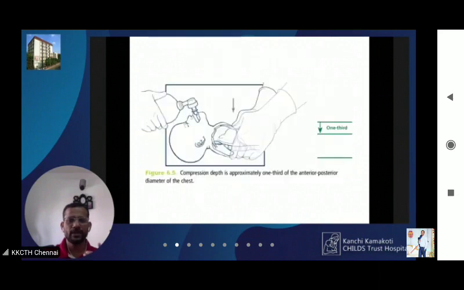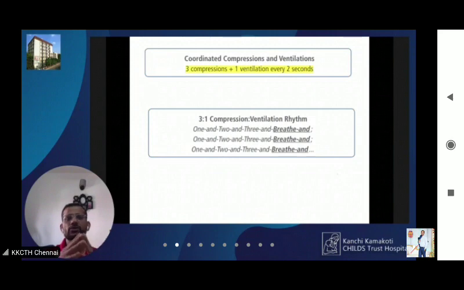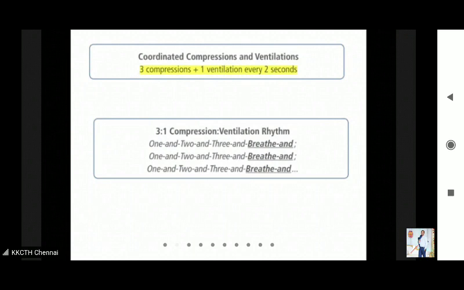When you are compressing, you should always remember that you should compress at least 1/3 of the AP diameter of the chest, because that is when the heart will be compressed between the sternum and the spine, and cardiac output is generated. So, 1/3 of the depth of the AP diameter of the chest, right? And you need to coordinate compression and ventilation in a ratio of 3:1, so that 3 compressions and 1 ventilation happen every 2 seconds.